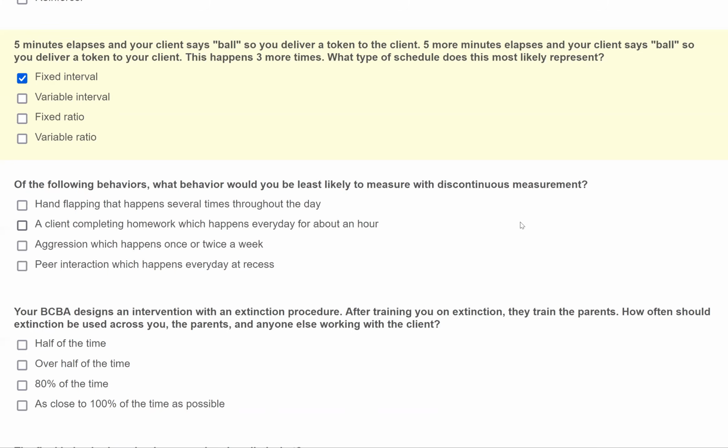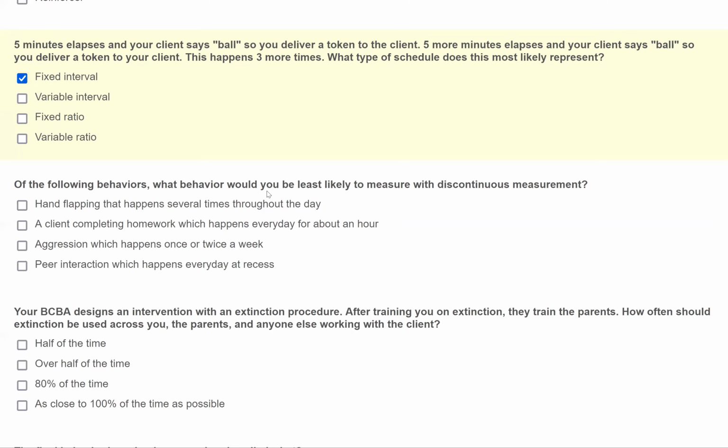Also, in other cases, discontinuous measurement would be inappropriate for behaviors that don't happen often. And why would that be? Well, if the behavior doesn't happen very often and we're using a discontinuous measurement, chances are greater that the behavior won't occur during the times we're measuring. For example, if I have a 3-hour session and I'm only using discontinuous measurement for 15 minutes, well, we just have to hope that behavior happens during the 15 minutes. So a low rate behavior isn't going to be great for discontinuous measurement. So keep that in mind, right?